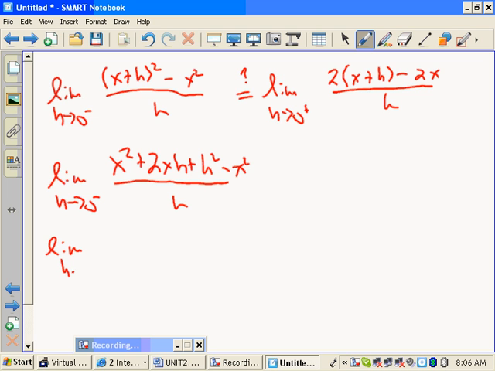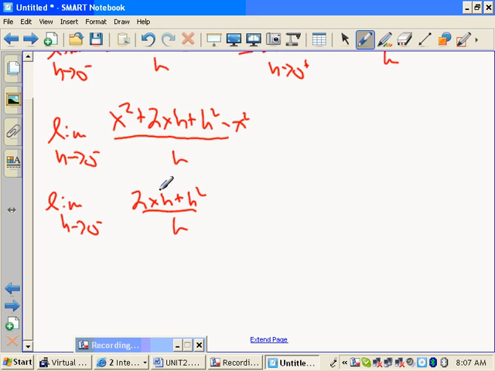Okay, so we get 2xh plus h squared over h. And what happens with the h's? It's a common factor upstairs, so we can cancel it with the downstairs, and we get 2x plus h. Is that a plug-in limit now? What do you get? 2x, which we expected, yes?